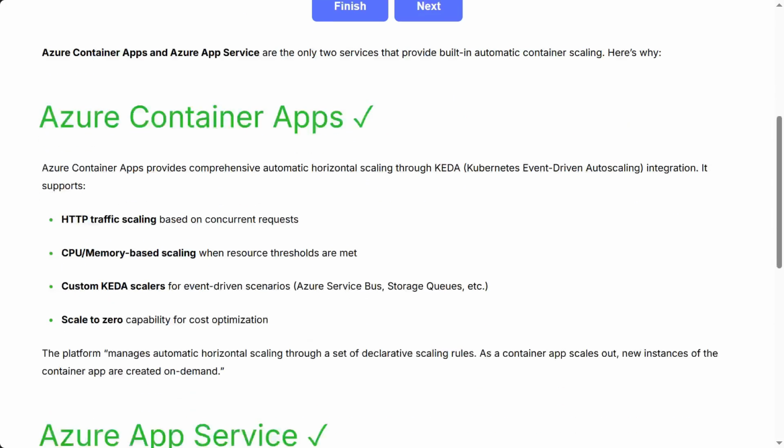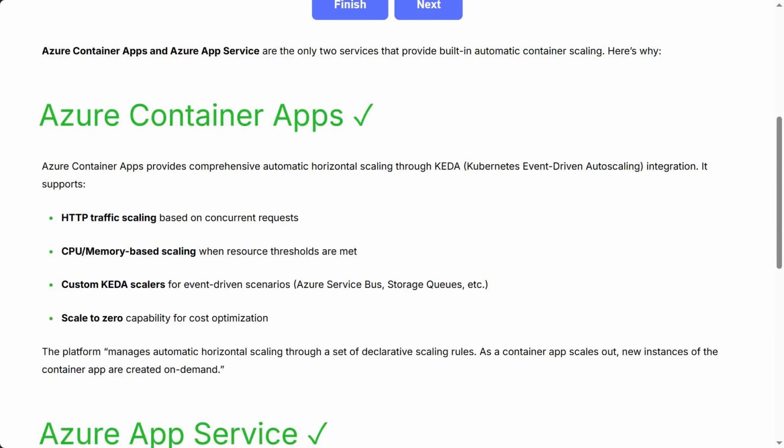Azure Container Apps provides comprehensive automatic horizontal scaling through KEDA, Kubernetes Event-Driven Autoscaling integration. It supports A. HTTP traffic scaling based on concurrent requests, B. CPU and memory-based scaling when resource thresholds are met, C. Custom KEDA scalers for event-driven scenarios, Azure Service Bus, storage queues, etc. D. Scale to zero capability for cost optimization. The platform manages automatic horizontal scaling through a set of declarative scaling rules. As a container app scales out, new instances of the container app are created on demand.